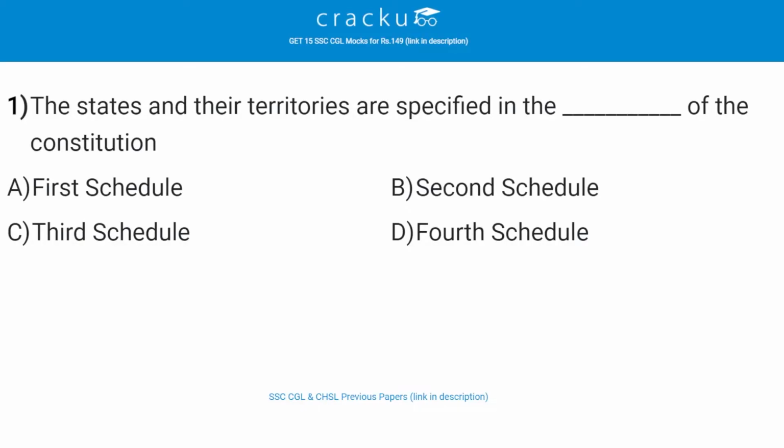The states and their territories are specified in the dash of the Constitution. The correct answer is A, First Schedule. So the list of states and union territories is mentioned in the First Schedule of the Constitution of India. And the First Schedule of the Constitution states the names of the states and their territorial jurisdiction.